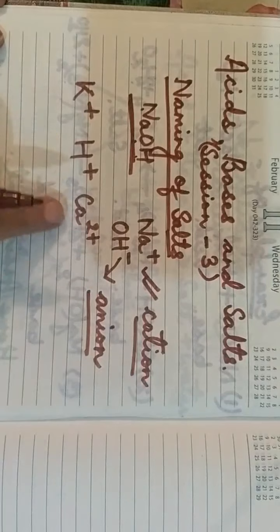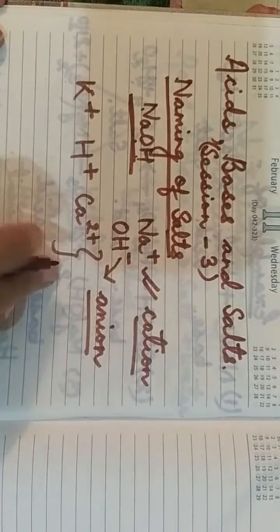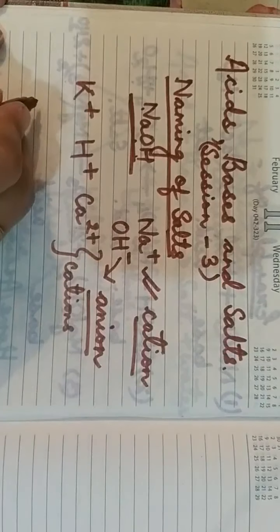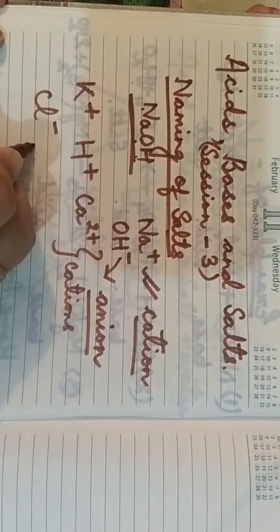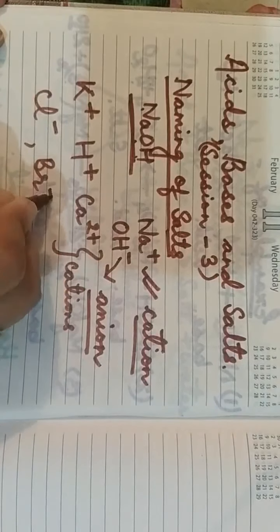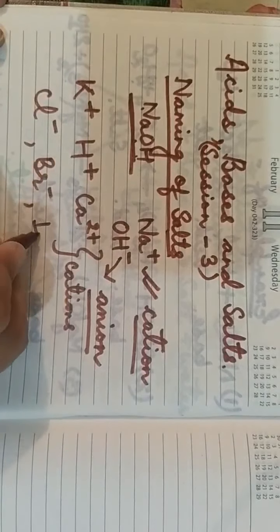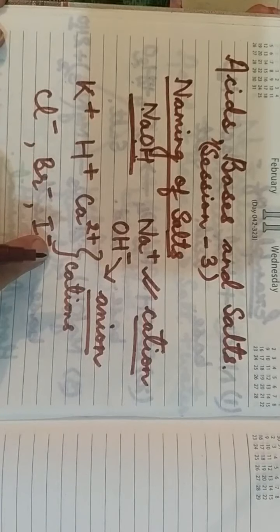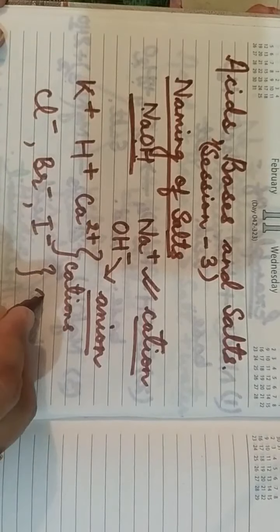So these are the cations. Chloride, bromide, and iodide all have negative charges, so they are known as anions.